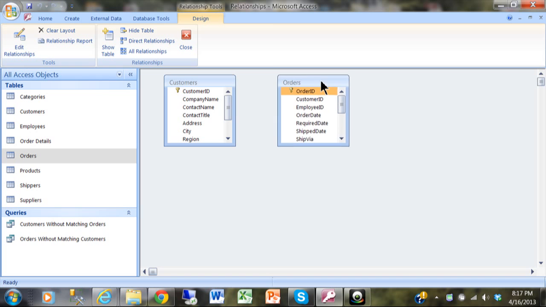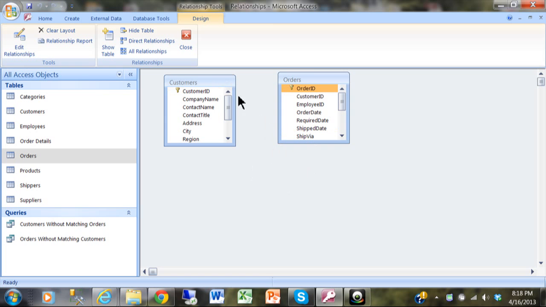These windows are called field lists. Now, notice how there's a key next to the Customer ID field, and notice how there's a key next to the Order ID field in this table. That's because those fields are the primary keys of those tables. Now, when you're joining those tables together, you're looking for a common field. It doesn't have to have the same field name, although it's always very helpful when it does have the same field name, but they have to have the same data type.